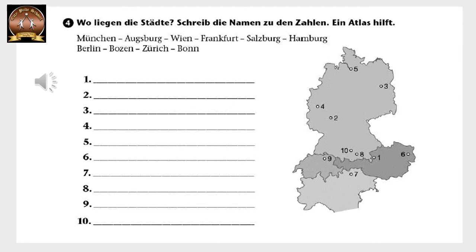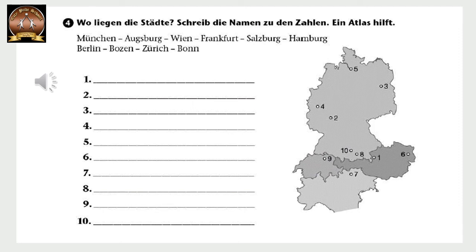So if you see, here is a map of not only Germany, Austria, Switzerland and Italy. Four countries are there in the map. Deutschland, Schweiz, Österreich und Italien. And some cities of these four countries are marked with a number. If you see, now there are total 10 cities marked in the map. Which are these 10 cities?